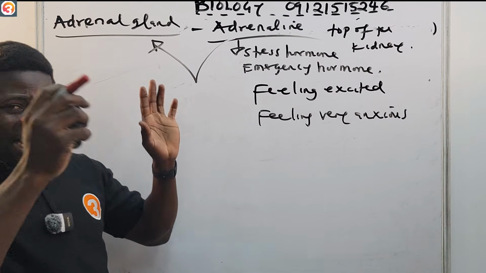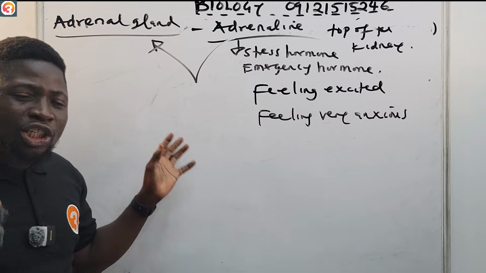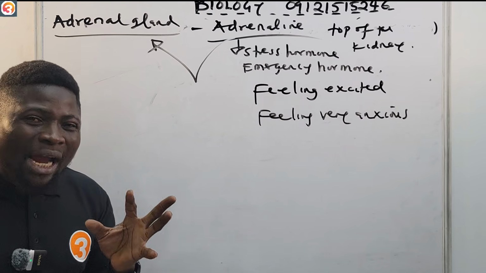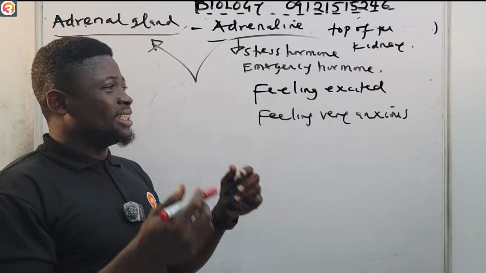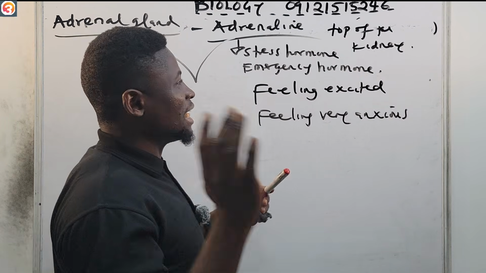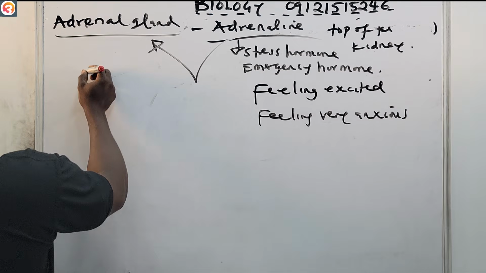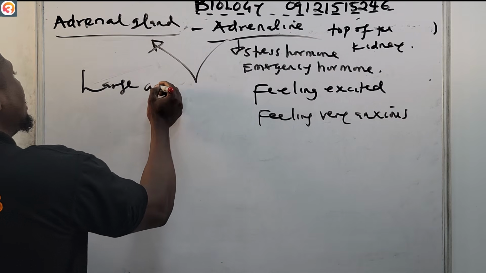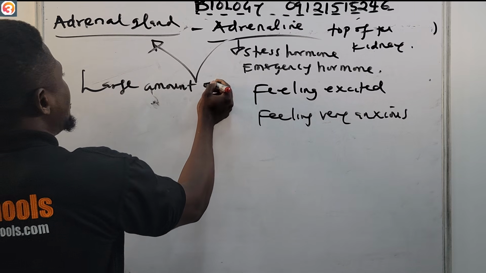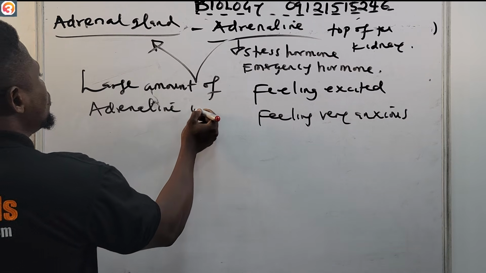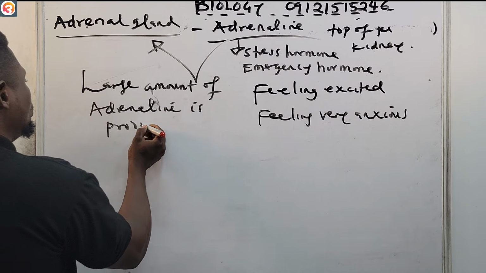So when you are in these conditions, whether an emergency, excitement or anxiety, large amounts of adrenaline are produced.